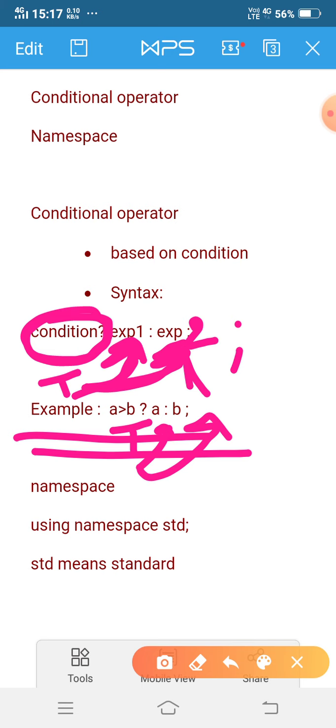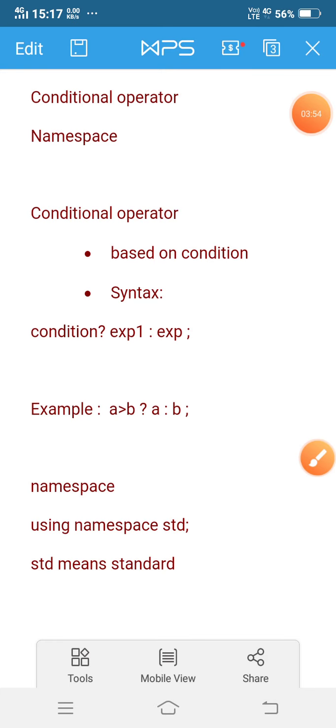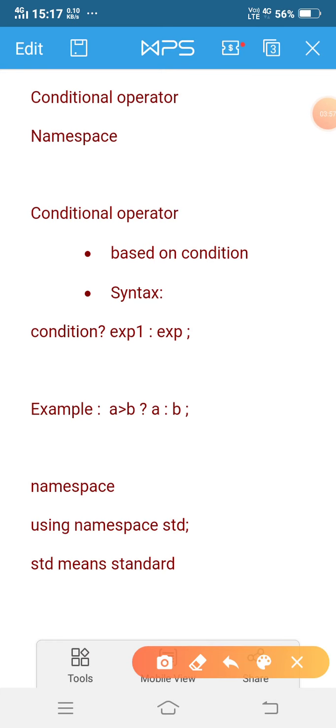Okay, so next one is namespace. In my previous class I used Turbo C++, and in Turbo C++ I used conio.h. But today I will show you another application where conio.h is not needed. There you just use iostream.h, and you have to use the namespace keyword. Instead of conio.h you can use the namespace keyword, and the line is using namespace std; semicolon. So what is the full form of std?